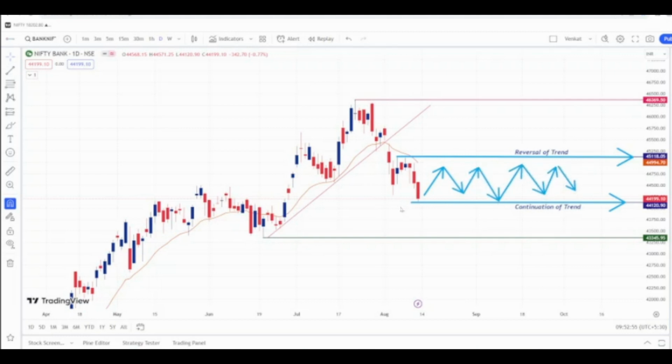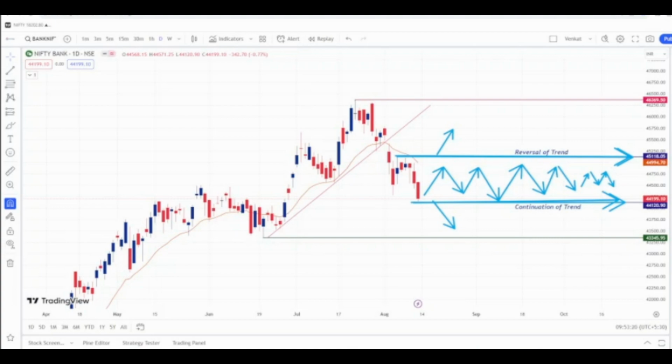In between these two levels, we can see a sideways market. This is a 1000 points range from 44,100 to 45,100. If the market gives a breakout above 45,000, then we'll plan a long. And if the market gives a breakdown of 44,100 and downside, then we'll plan a short.